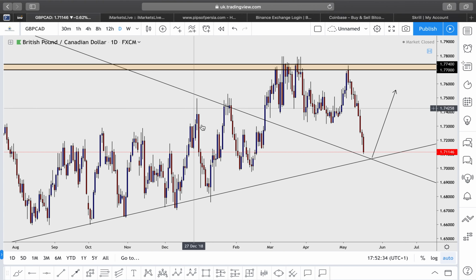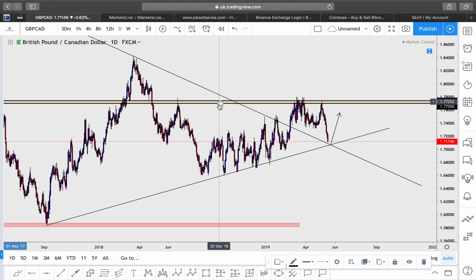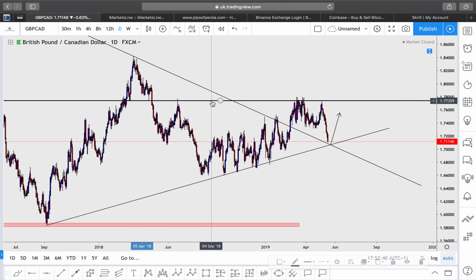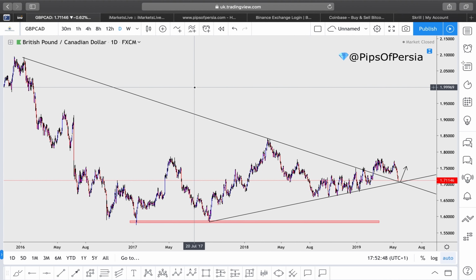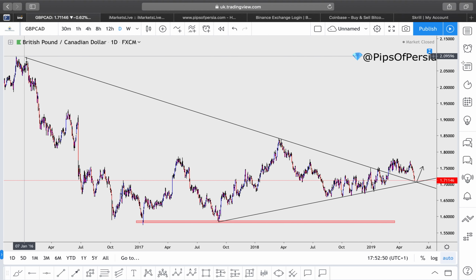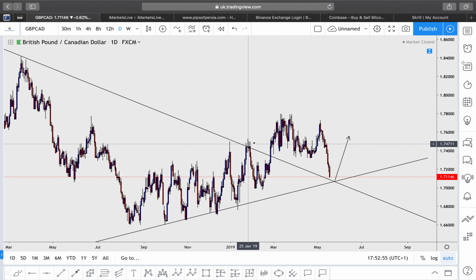Pound Canadian. Again, daily time frame, I'm working with two major trend lines over here. The trend lines are this one coming up: 1 touch, 2nd touch, 3rd touch, 4th touch, 5th touch, a lot of touches of this trend line. The second trend line is the one I have up here: 1 touch, 2nd touch, kind of 3rd touch around there.